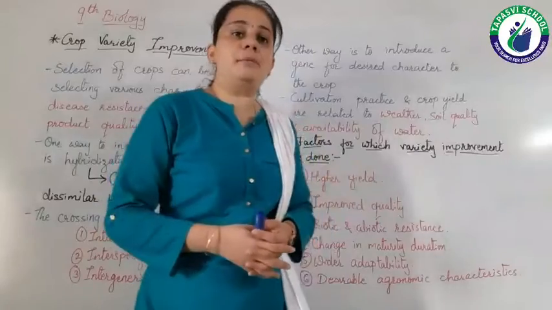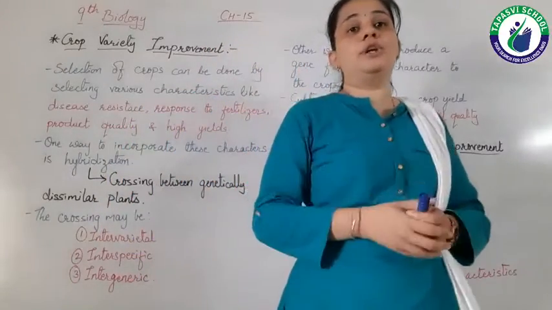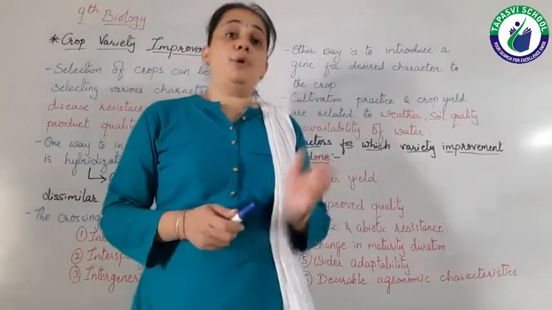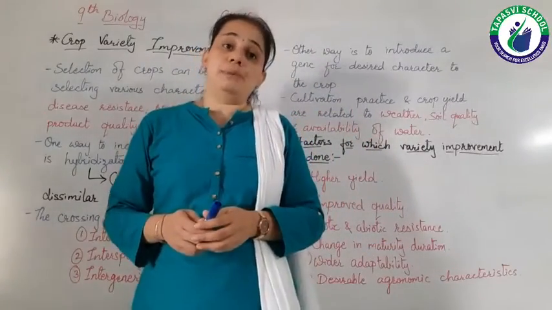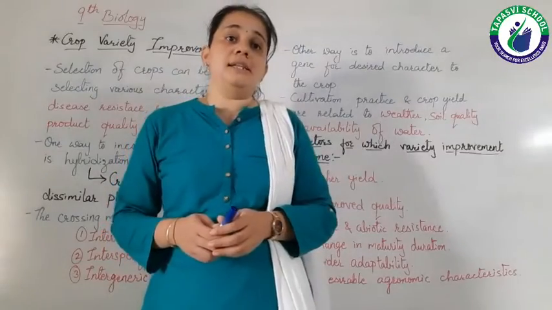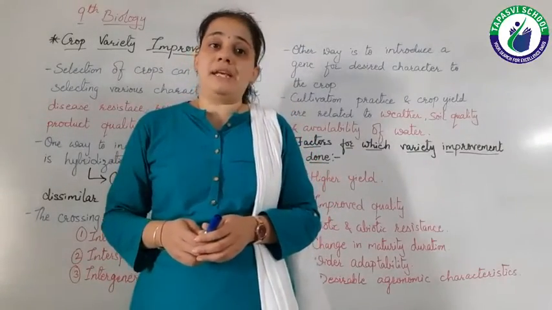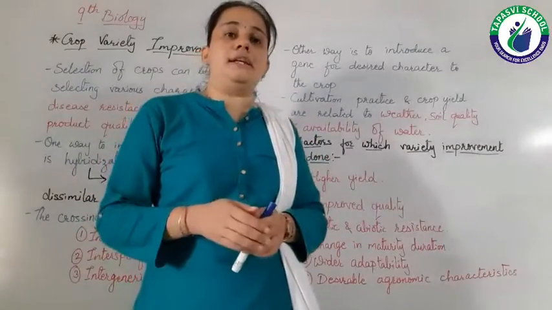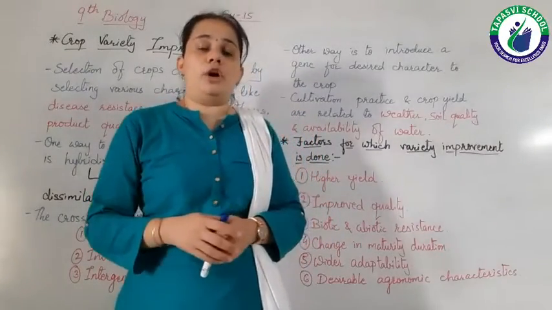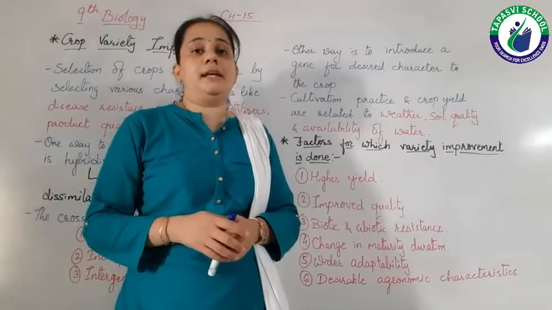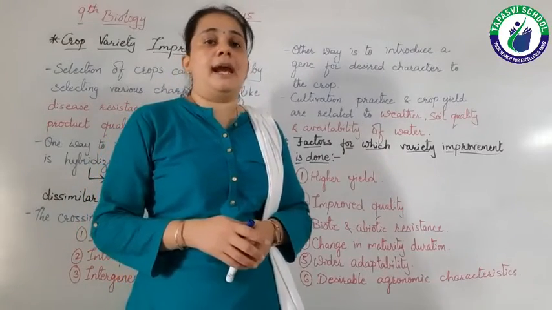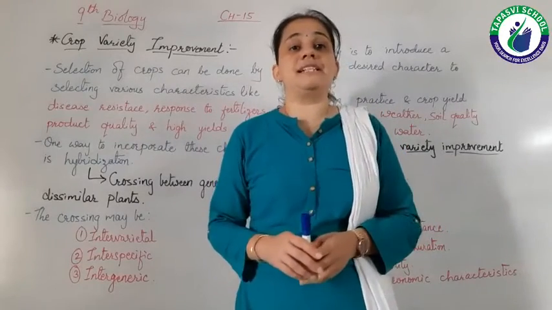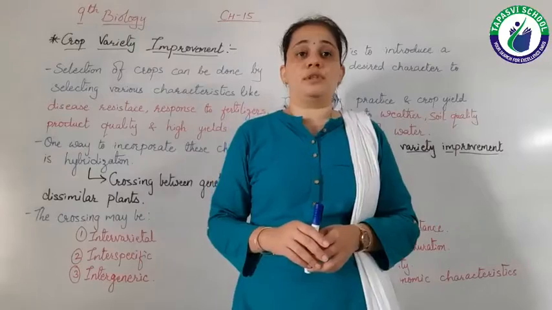For example, baking quality must be good in wheat, protein quality must be good in pulses like groundnut, peas, etc., oil quality or quantity of oil must be good in oil seeds, and preservation quality must be good in vegetables and fruits.